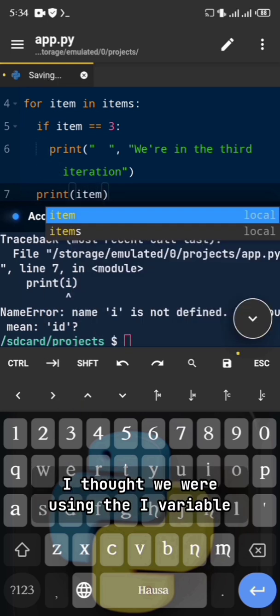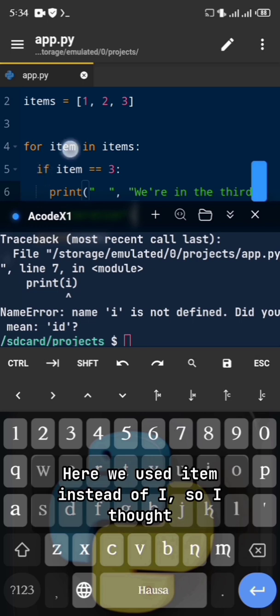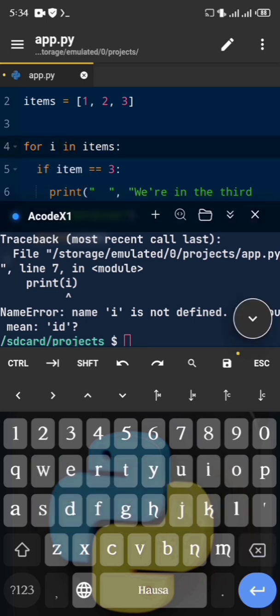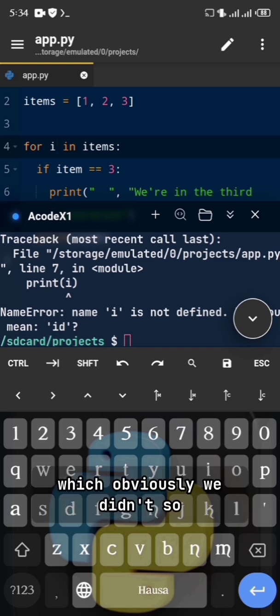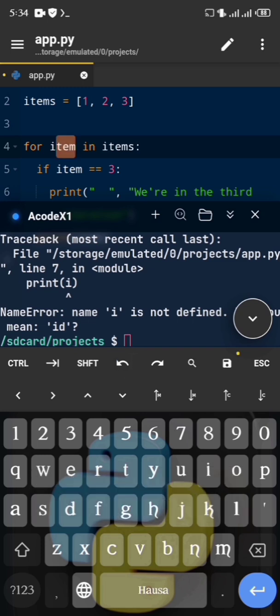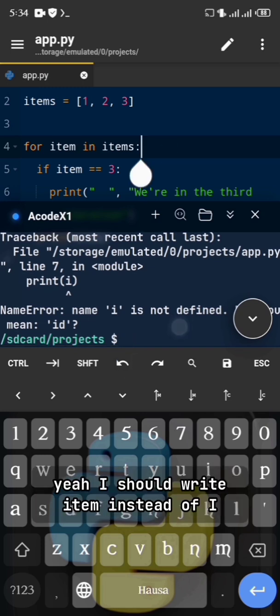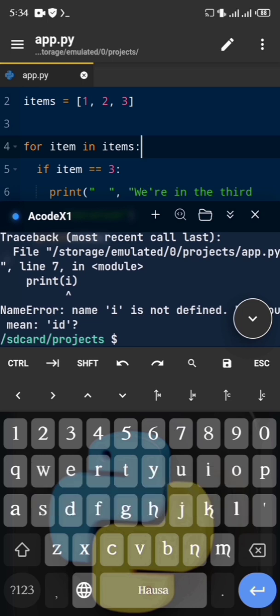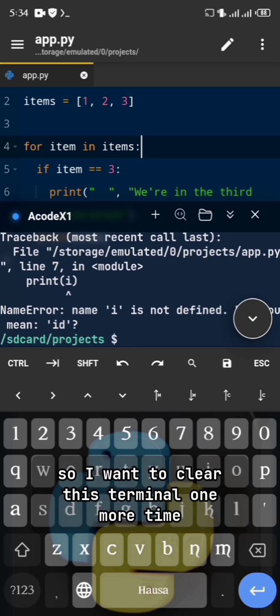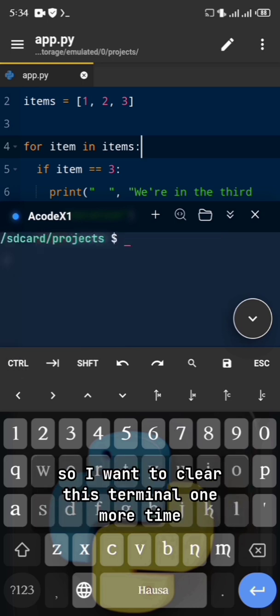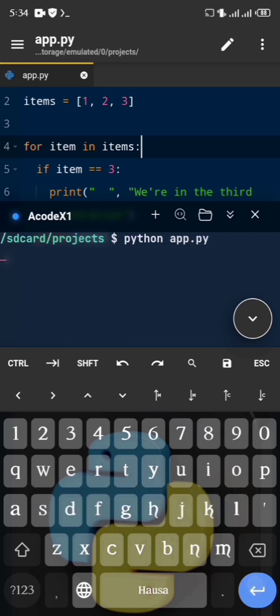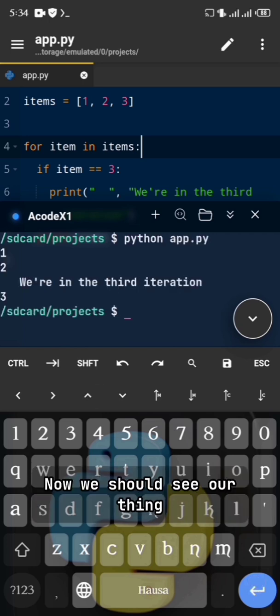I thought we were using the I variable. Here we used item instead of I. So I thought we did this here, which obviously we didn't. So yeah, I should write item instead of I. Python did not understand what I did, so I want to clear this terminal one more time and then rerun the program. Now we shall see our thing.